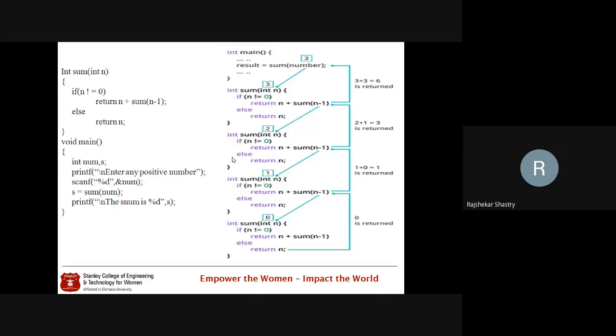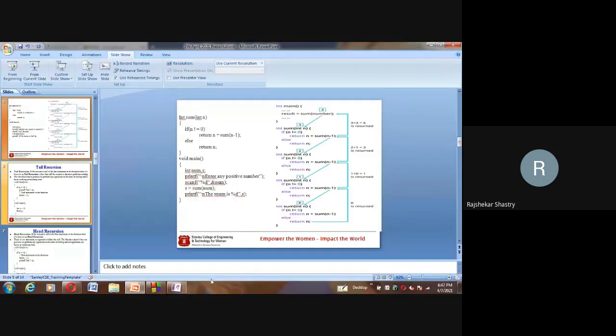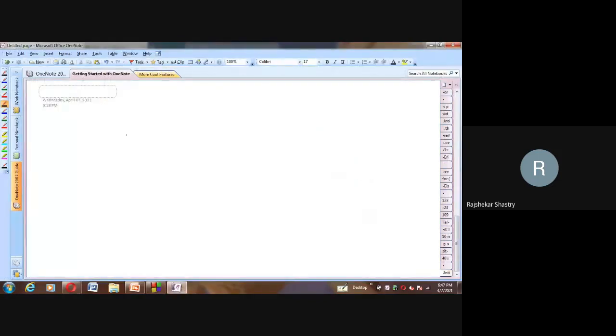Some function here, sum of natural numbers. If you want to do up to n, that is sigma n. The direct formula is n into n plus 1 by 2, using which we can do. But here I want to calculate the sum of natural numbers recursively. So when you are doing it recursively, tell me, sir, what are the base and non-base cases if you are designing it as a recursive function?